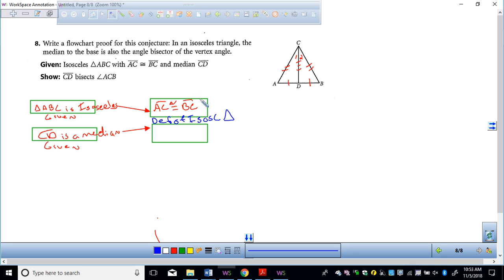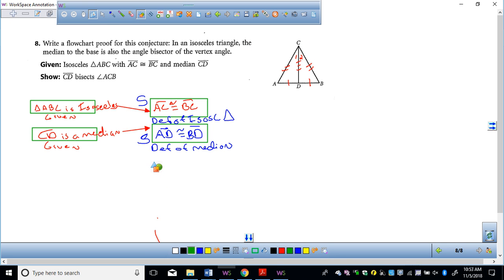But what does this median tell you? What does this being a median tell you? AD and DB. That AD is congruent to DB, right? So now I can write that AD is congruent to BD, and that is the definition of a median. So I have a side here, I have a side here. I need one more thing. What's my one more thing that I used? CD is congruent. This shared side, right?